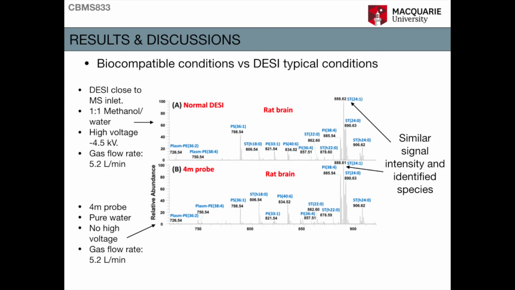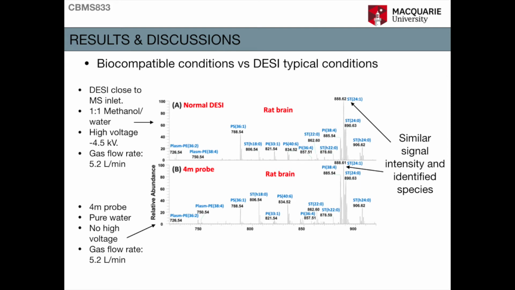of 5.2 liters per minute was used in performance comparison with DESI close to the MS inlet under a typical optimized condition. This is using methanol water as a solvent, high voltage of minus 4.5 kilovolts, and a gas flow rate of 5.2 liters per minute. They were both tested for analysis of rat brain tissue sections. The quality of the spectrum compares well for these two methods in terms of the signal intensity and the species